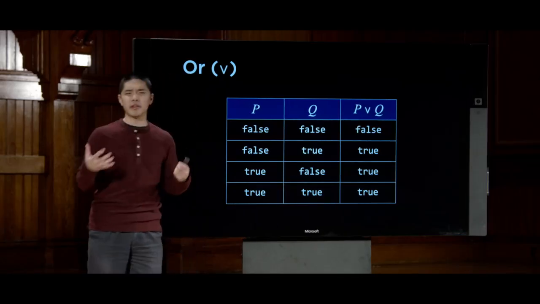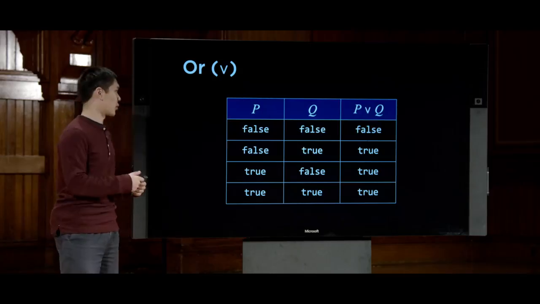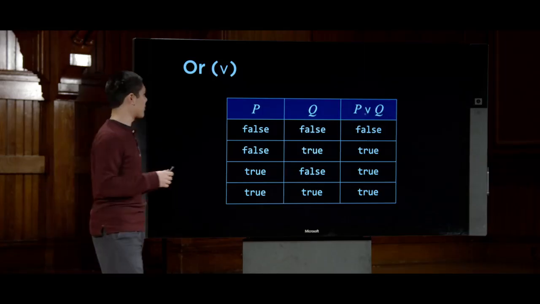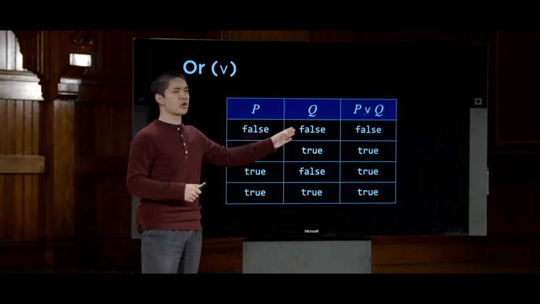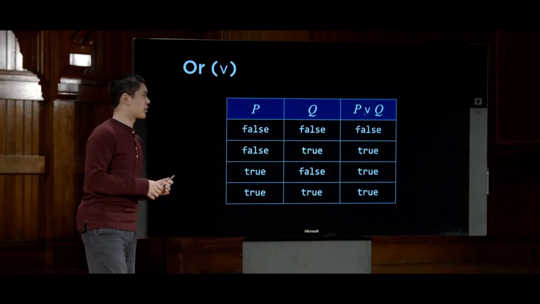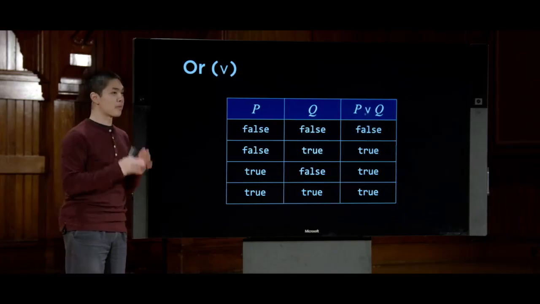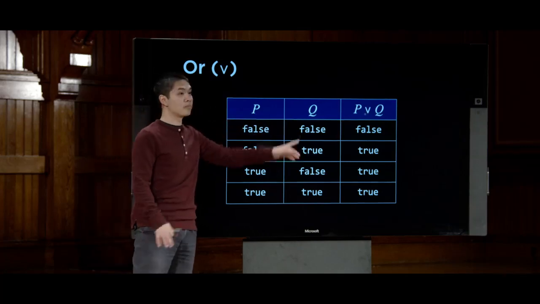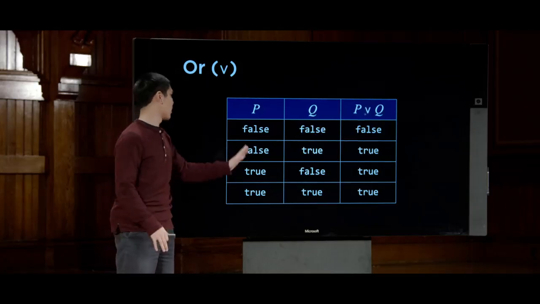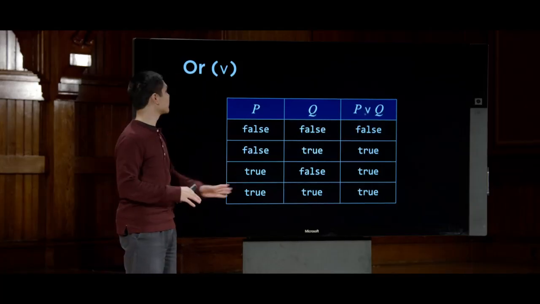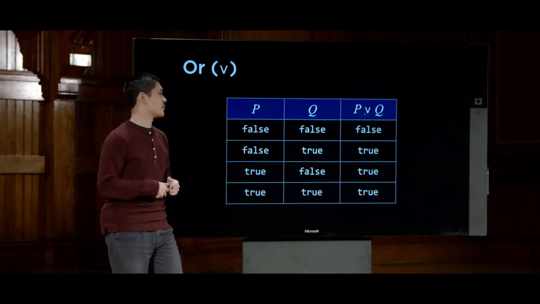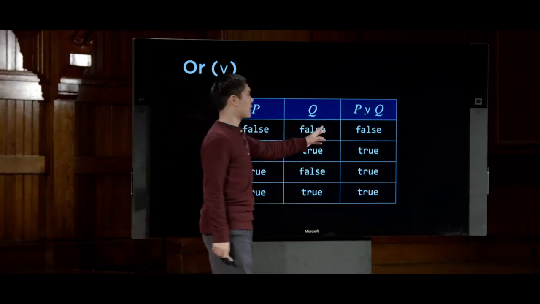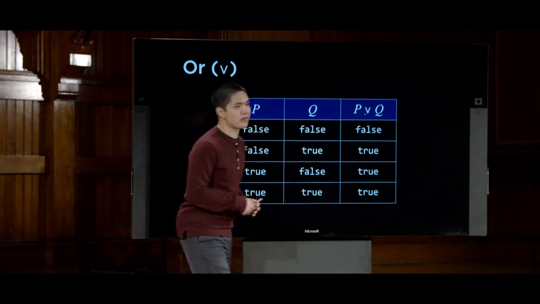Now, this is mostly consistent with the way that most people might use the word or in normal English, though there are times when we might say or where we mean P or Q, but not both, or we mean it can only be one or the other. It's important to note that this symbol here, this or, means P or Q or both. As long as either or both of them are true, then the or is going to evaluate to be true as well. It's only in the case where all of the operands are false that P or Q ultimately evaluates to false as well.